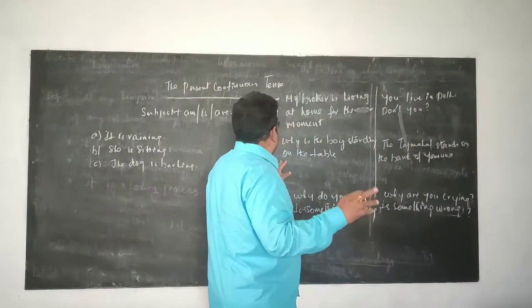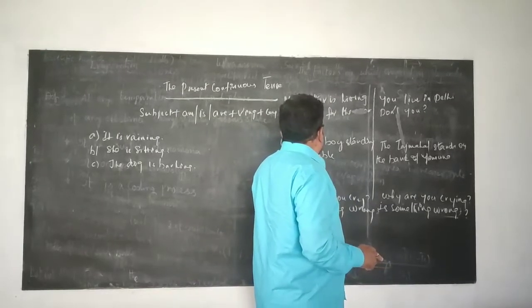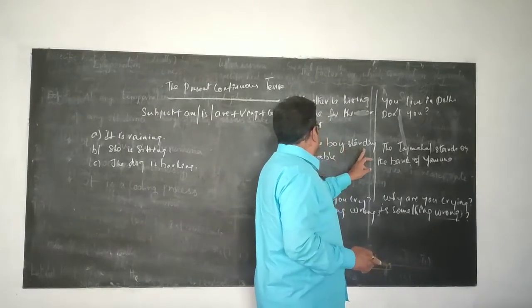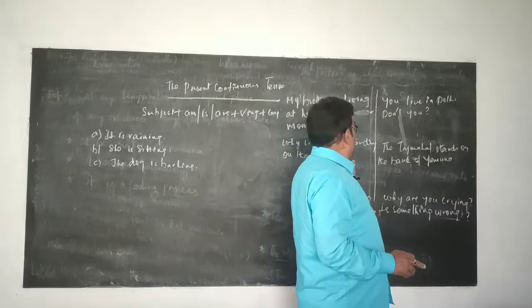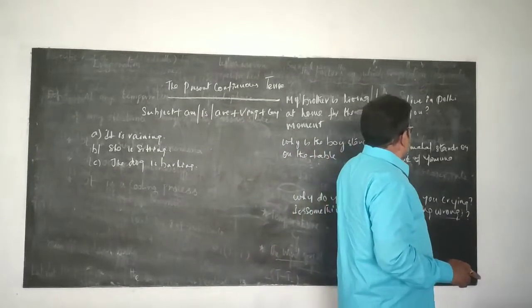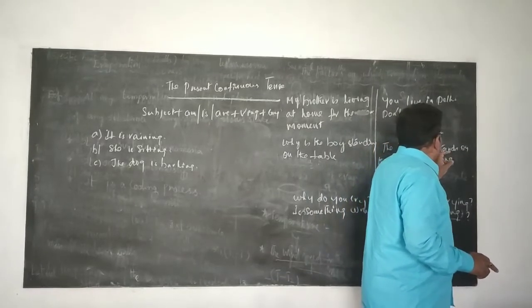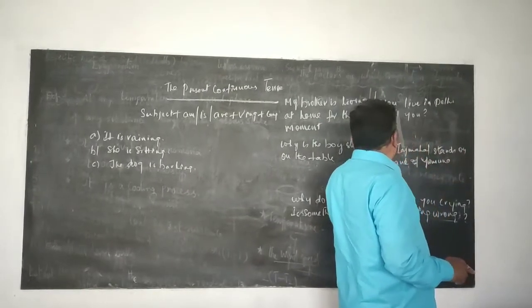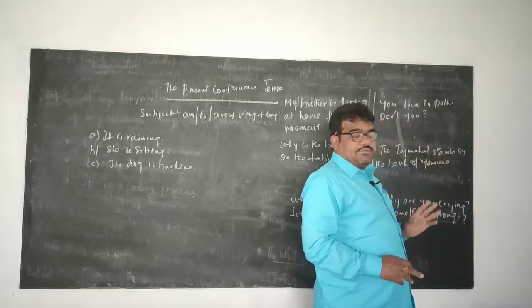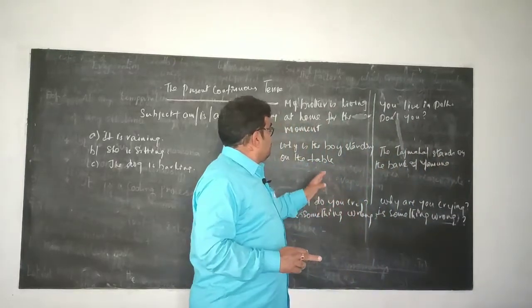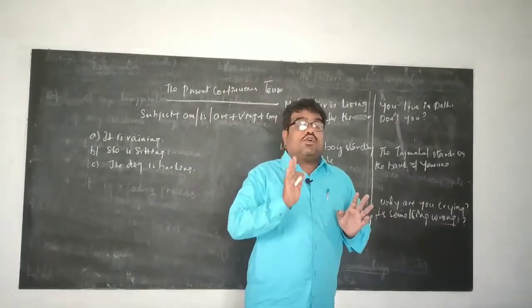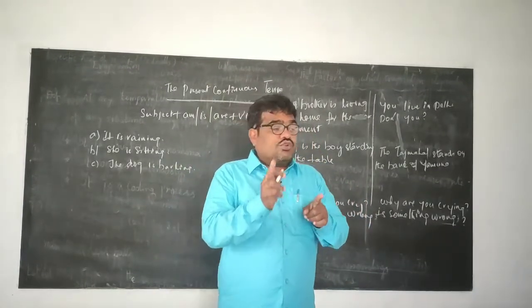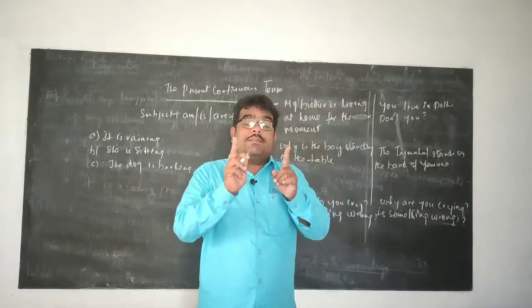Next, if we want to compare, why is the boy standing on the table? The Taj Mahal stands on the bank of the Yamuna. If you see the left side of the example, the boy who is standing on the table is a temporary action.